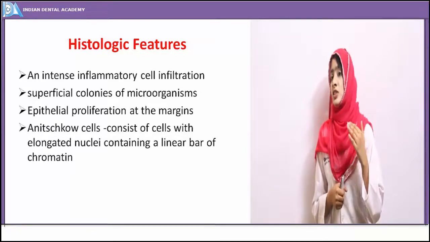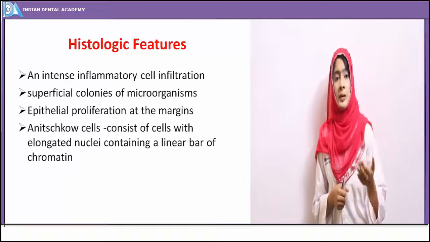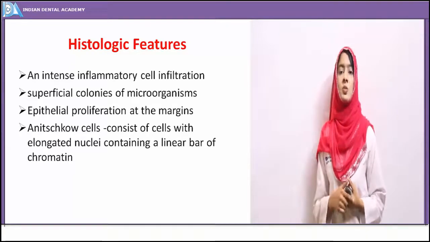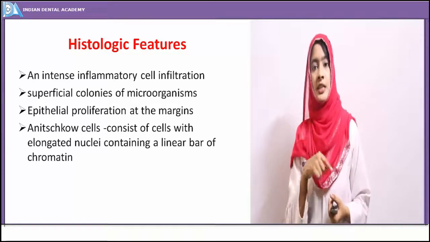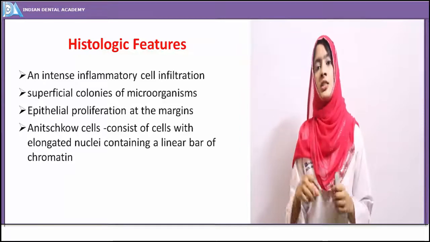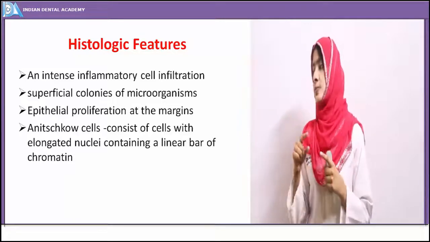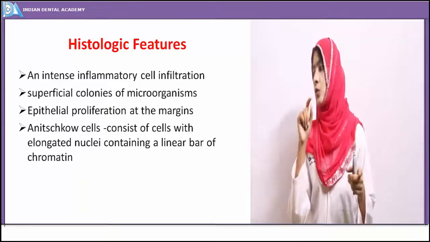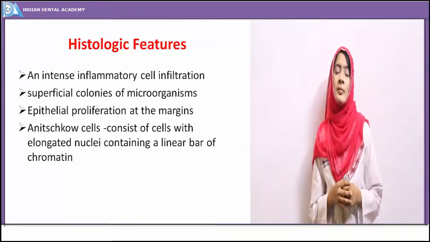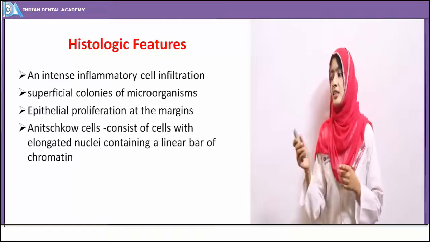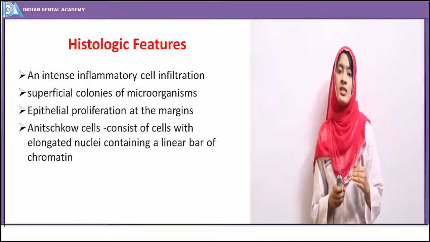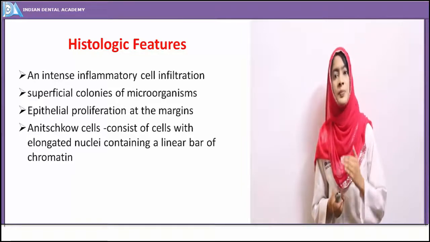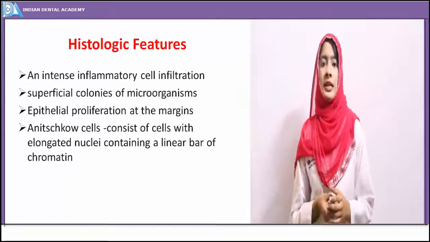Sometimes a few of the authors, Wood and his associates, propose that a specific type of epithelial cell is seen which is characteristically associated with recurrent aphthous ulcer. The nucleus is elongated, rod-like and thin, and it shows peripheral radiations of the nuclear membrane. That is, a linear bar of chromatin along with a radiating nuclear membrane is seen. That is nothing but the Anis-Chow cell. Anis-Chow cells are not characteristic of recurrent aphthous ulcer, but they are more commonly seen associated with it.